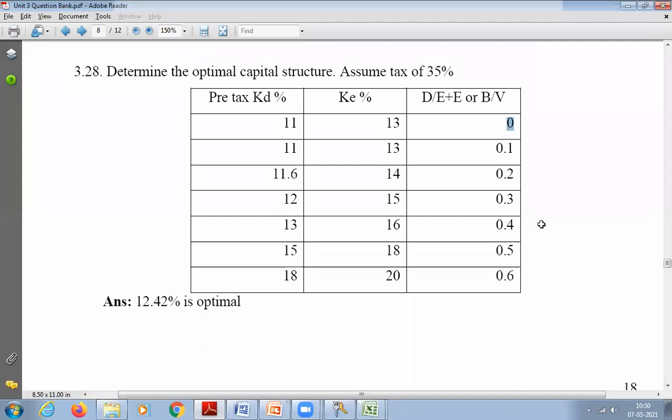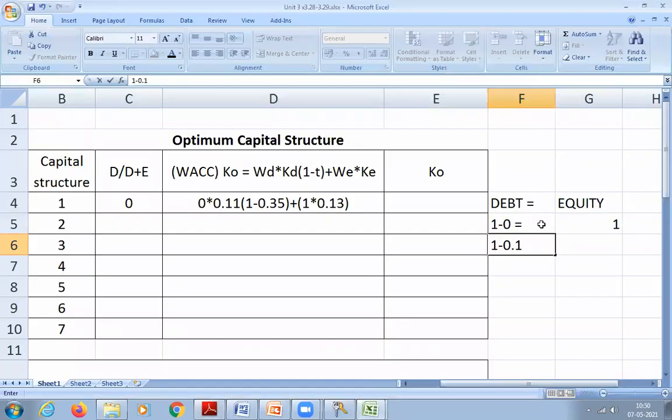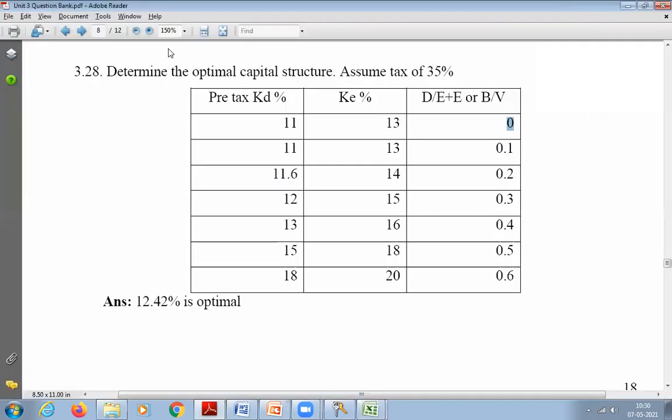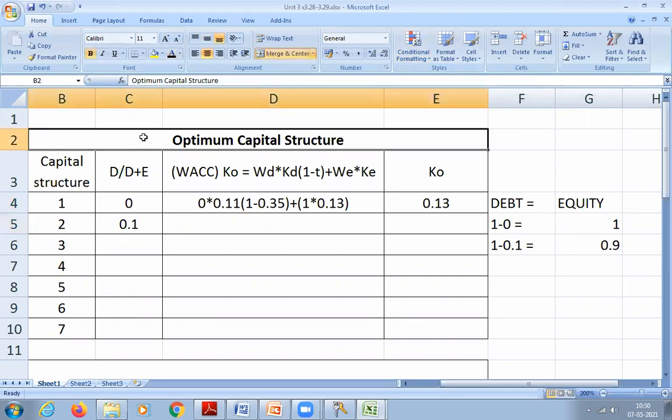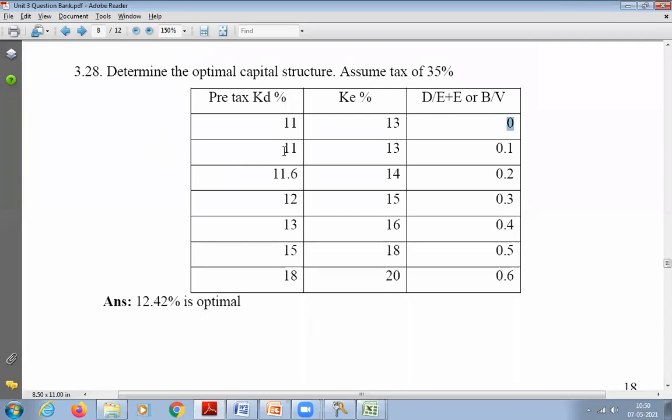0.1. So write down here 0.1. So how much will be equity? 0.9. Got it? This is how you're going to do for the remaining also. Okay, first we will finish the first one. How much are you getting? 0.13. Second one, how much is given? 0.1. So write down debt equity ratio is 0.1. And then he has given cost of capital of debt and equity same, so we'll write the same thing.